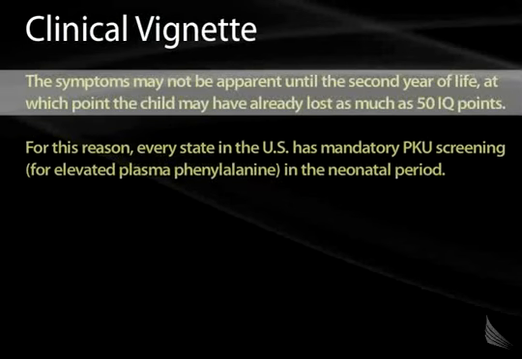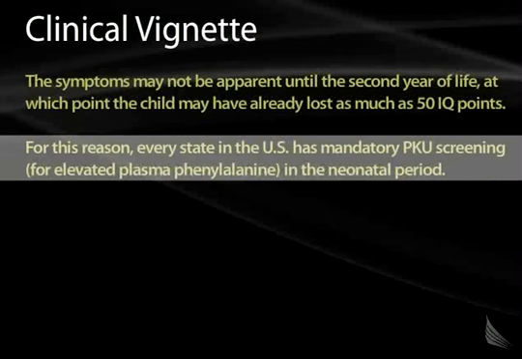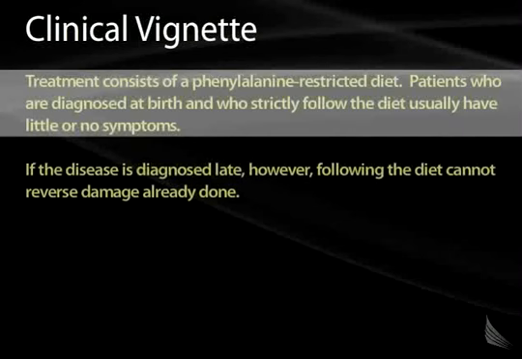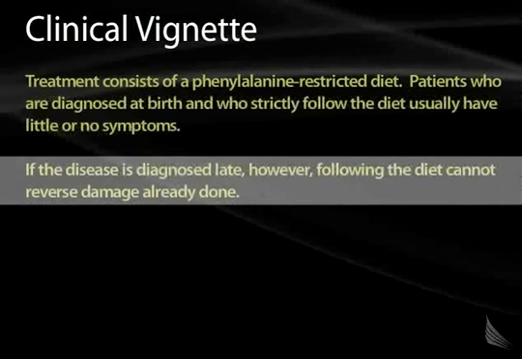Now, the symptoms, unfortunately, may not be apparent until the second year of life, at which point the child may have already lost as many as 50 IQ points. For this reason, every state in the United States has mandatory PKU screening for elevated plasma phenylalanine in the neonatal period. The treatment for this disease consists of a phenylalanine-restricted diet. Patients who are diagnosed at birth and who strictly follow the diet usually have little or no symptoms. This is a challenge, though, because the diet is hard to follow. If the disease is diagnosed late, however, following the diet can't reverse any damage that's already been done. It can prevent progressive damage, but it won't reverse any of the damage that's already occurred.